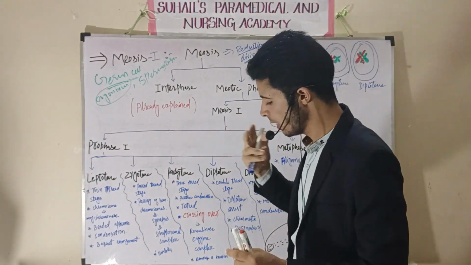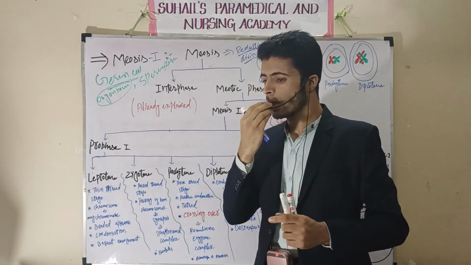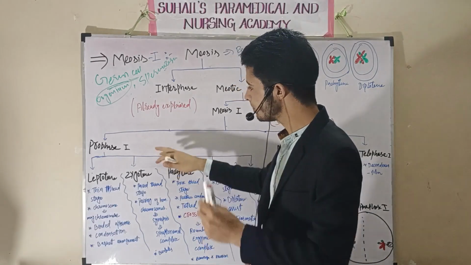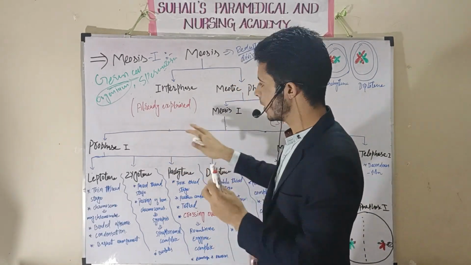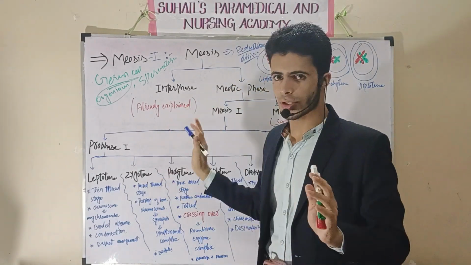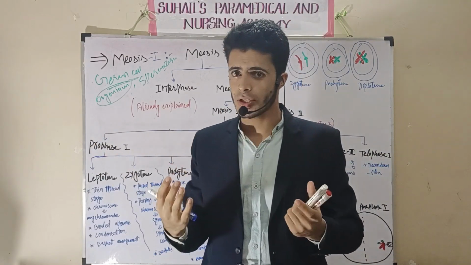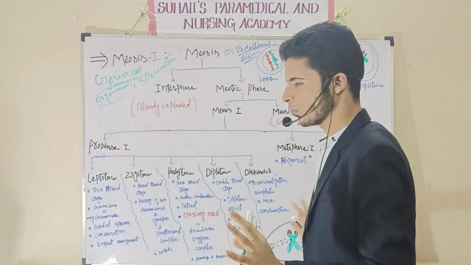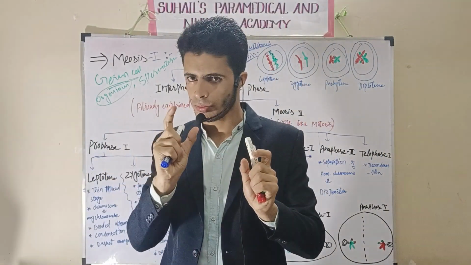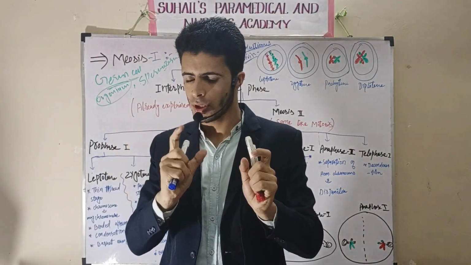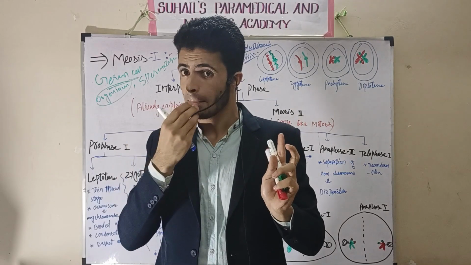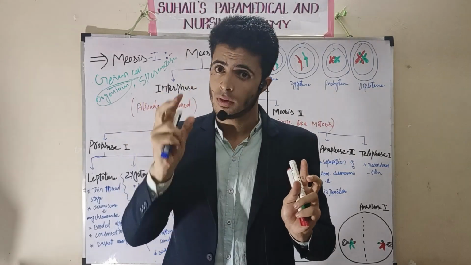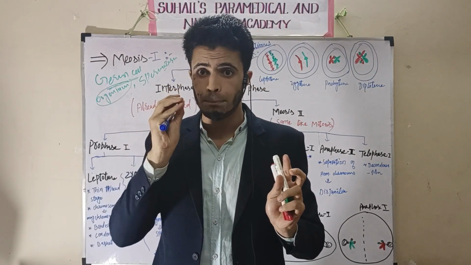In the meiosis first, there will be many stages. In case of mitosis, there were also many stages. Here will also be the same stages: prophase, metaphase, anaphase, telophase. Here will be prophase first, metaphase first, anaphase first, telophase first. But the prophase first is the complex phase.